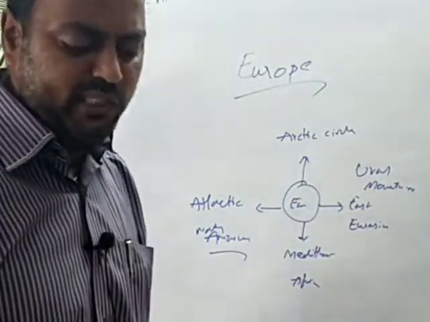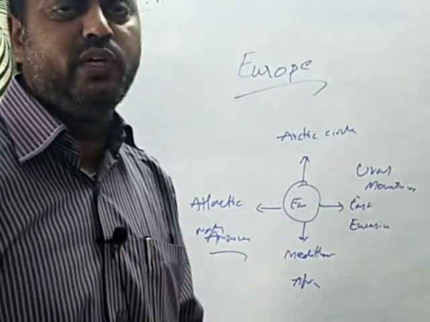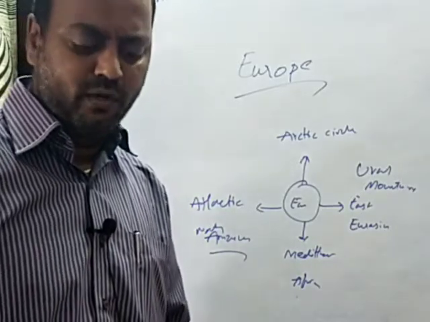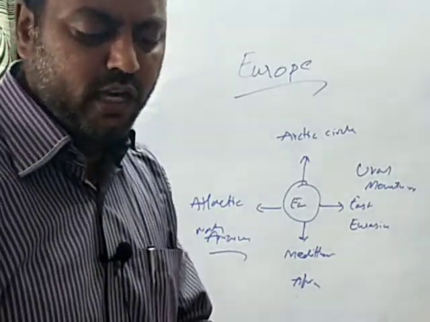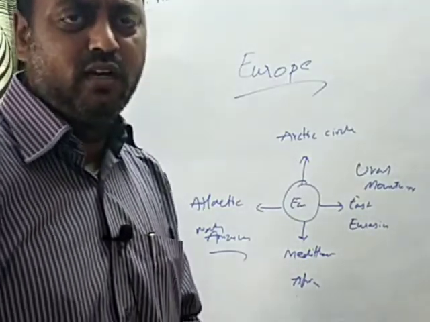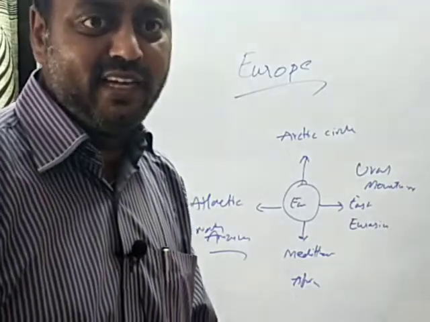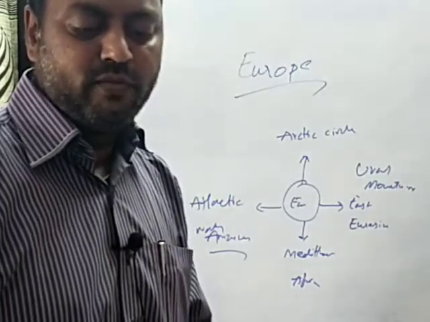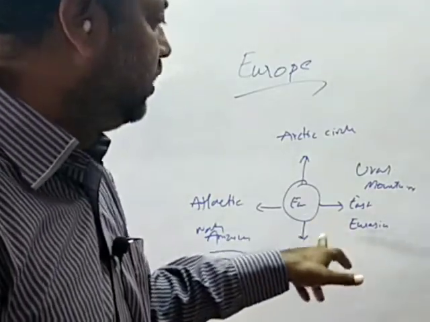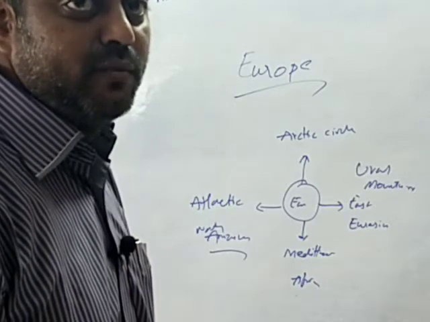Today we shall learn about the mountains, plains and plateaus. Of course, yesterday I told you about the Alps and the Pyrenees, the two important mountain ranges present in Europe. They form as a southern boundary the Caucasian mountain ranges, which lie between the Caspian Sea and the Black Sea. In between, the Caucasian mountain ranges are present.